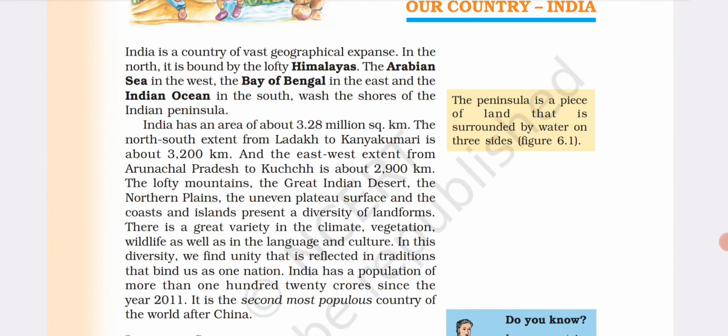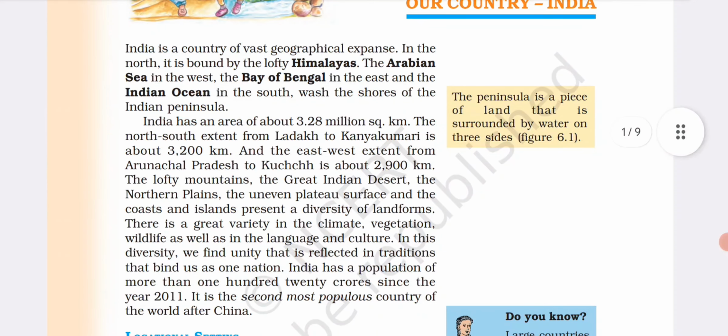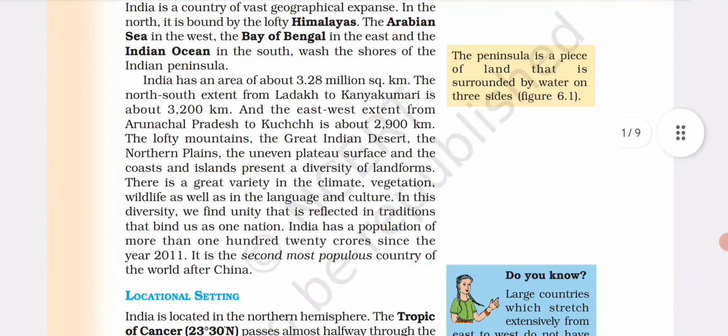India has an area of about 3.28 million square kilometers. The north-south extent from Ladakh to Kanyakumari is about 3,200 kilometers, and the east-west extent from Arunachal Pradesh to Kutch is about 2,900 kilometers. The lofty mountains, the Great Indian Desert, the northern plains, the uneven plateau surface, and the coast and islands present a diversity of landforms.